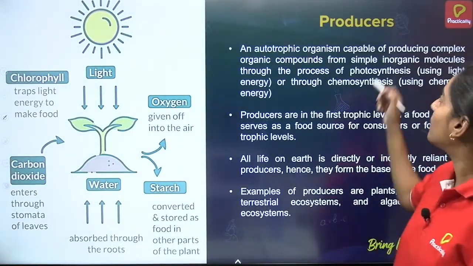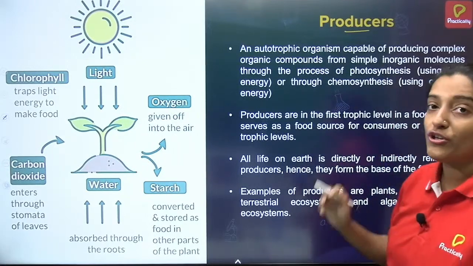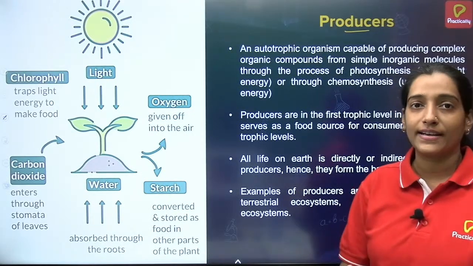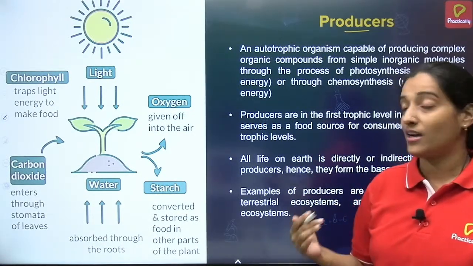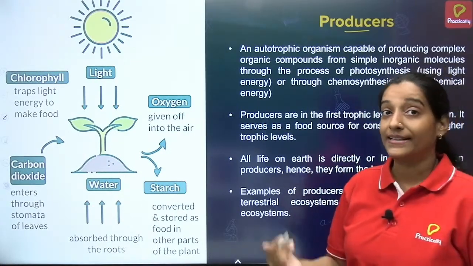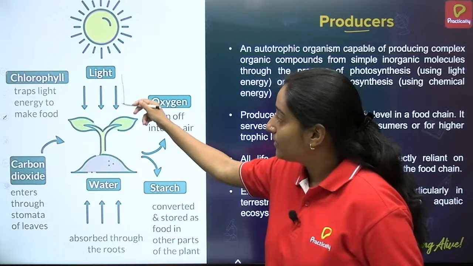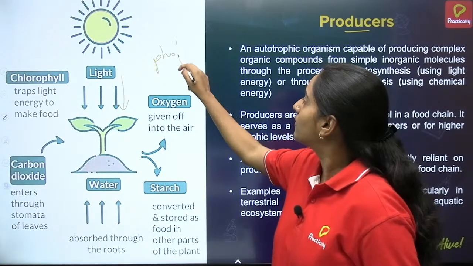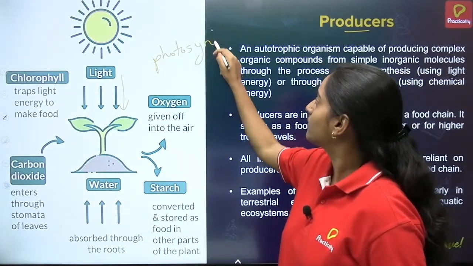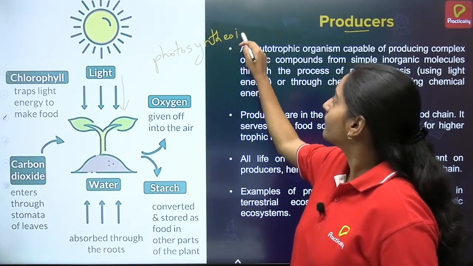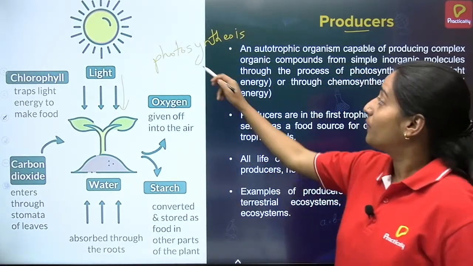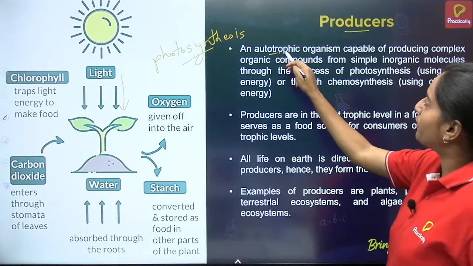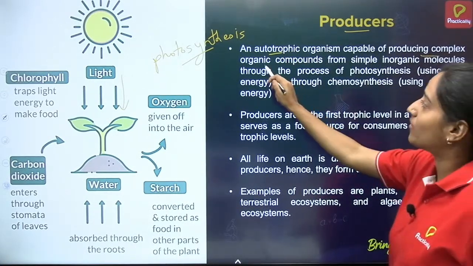So now we will study in detail what producers are. So see, autotroph. Now producers, we have established that producers are the first organisms, mostly plants and cyanobacteria, algae. What they do is they utilize the sunlight and convert it directly into food via photosynthesis. So photosynthesis is the major process through which we distinguish autotrophs or producers. Autotrophic organisms are capable of producing complex organic components.